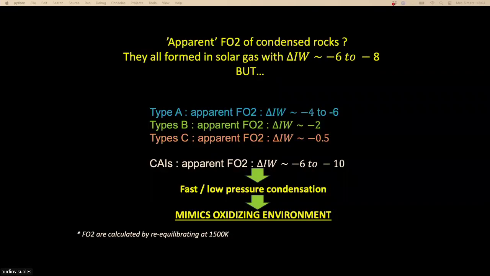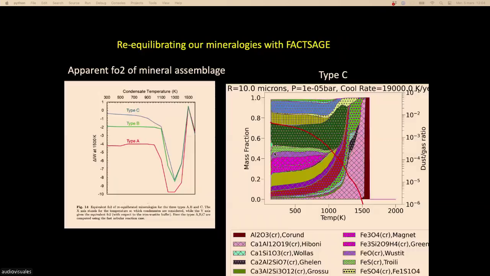It matches not badly the average oxidation state of the unequilibrated enstatite chondrites. For type C, the most oxidized, we are around 0 from the iron-wüstite buffer. It means it's quite oxidized, and it matches quite well the carbonaceous chondrites. And we have an intermediate state that may be quite close to the ordinary chondrites.